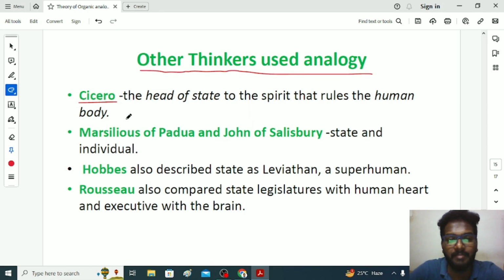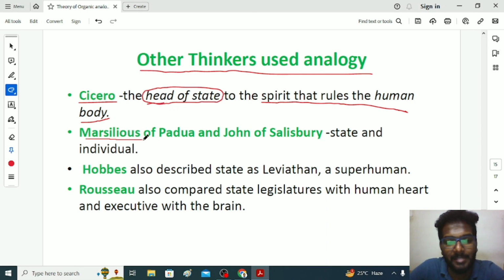If you take Cicero, he's a famous philosopher. He used the head of state as the spirit that rules the human body. Every human body has soul. That soul helps the human to run the social life. Similarly, every government has a head of state who leads the government.